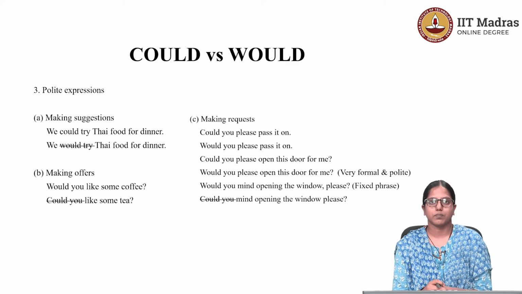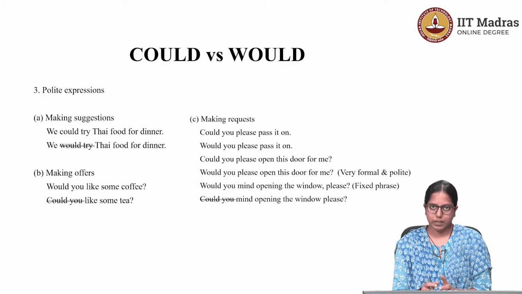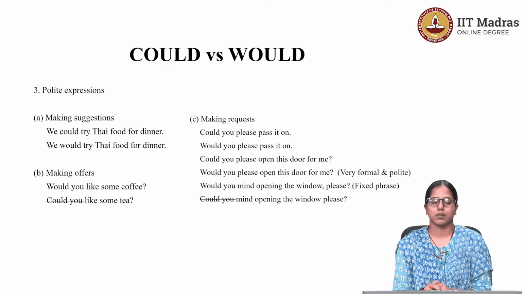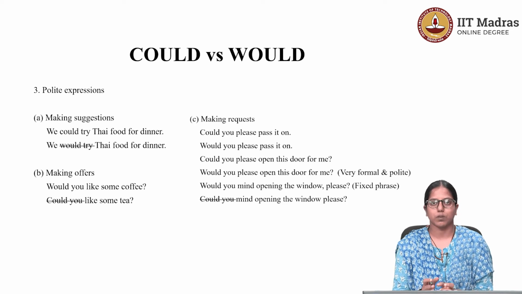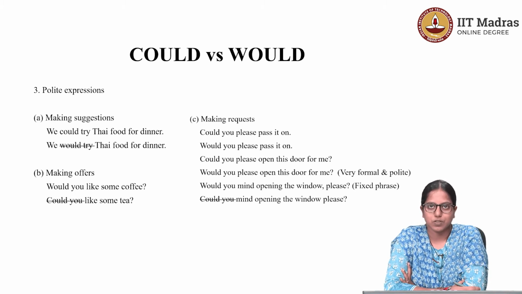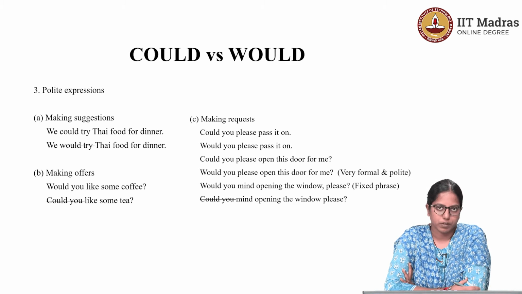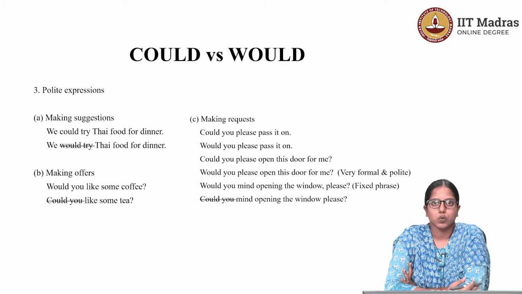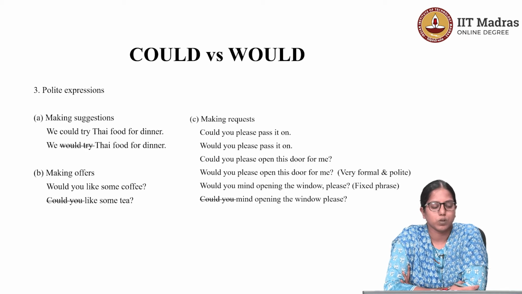Now, when we talk about polite expressions, we should definitely talk about would and could. Now, let's talk about making suggestions. Let's suppose you're going out for dinner with your friends and you would like to make the suggestion that we could try Thai food for dinner. Now, my question is, can you replace the word could with would when you make suggestions?